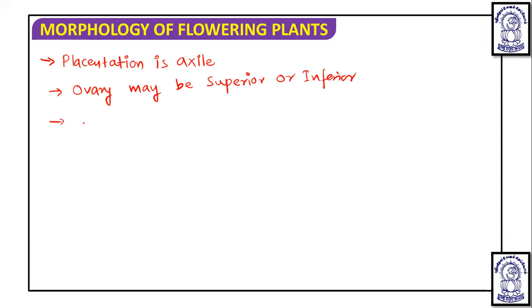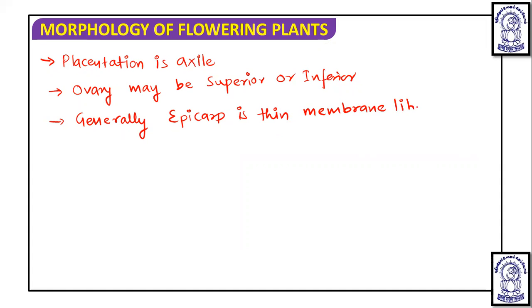In this, generally epicarp is thin, membrane-like, and seeds are embedded in fleshy part.